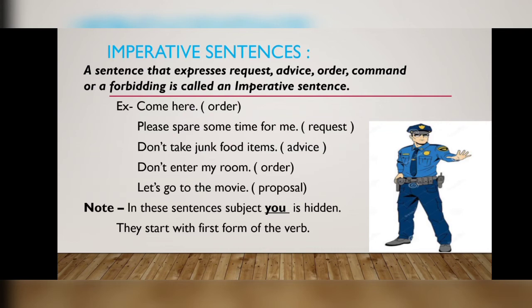Example, come here. It is an order. Please spare some time for me. Request. Don't take junk food items. Advice. Don't enter my room. Order. Let's go to the movie. Proposal. So an imperative sentence is a sentence in which something is requested or advised or ordered or commanded.